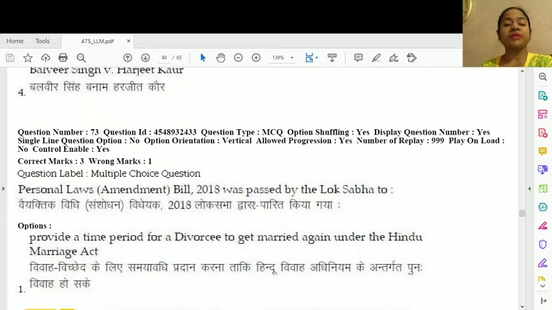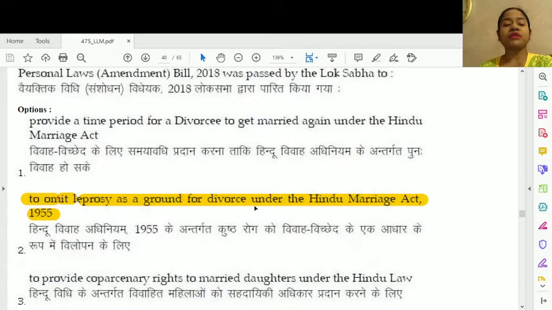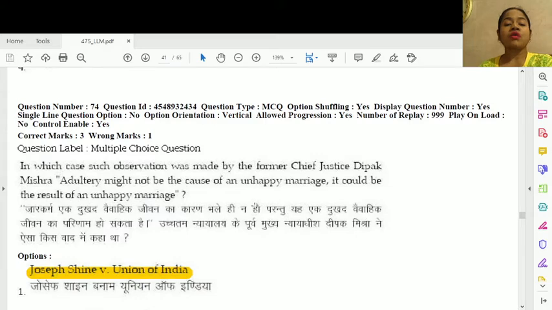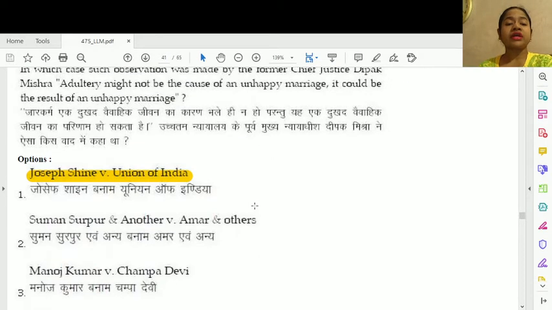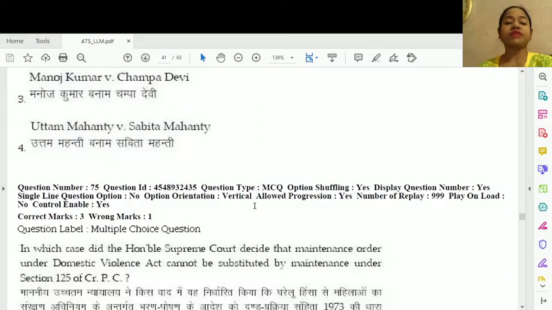Question number 73. The Personal Laws Amendment Bill 2018 was passed by the Lok Sabha, option number 1, to omit leprosy as a ground for divorce under the Hindu Marriage Act 1955. Question number 74. In which case was such an observation made by the former Chief Justice Deepak Misra? Adultery might not be the cause of an unhappy marriage, it could be the result of an unhappy marriage. This has been shown in option number 1, Joseph Shine versus Union of India.